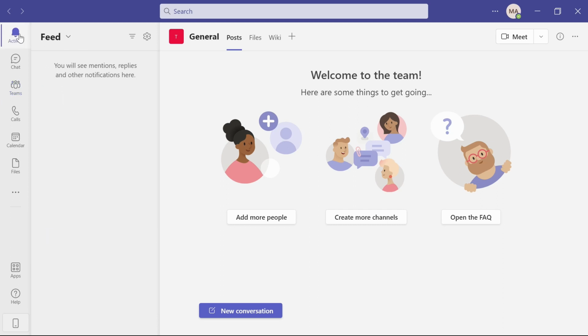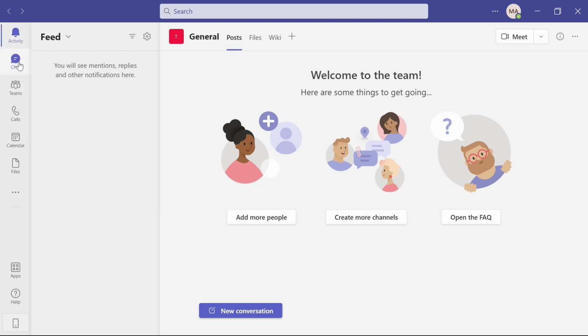So first off, in activity, this is where you're going to see mentions, replies, and any other notifications. Anytime something happens in a channel or a team that you're associated with, if someone likes something that you commented in a chat, you would see that here. So all of those notifications, everything is going to show up in your activity feed. Your activity feed is normally the first one in this left menu. However, fun fact, you're able to pull these around. So you can move any of these in any order that you like. Want activity as your top one, great. Want it as your bottom one, you can move it there.